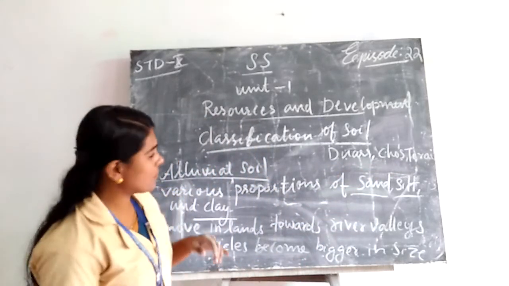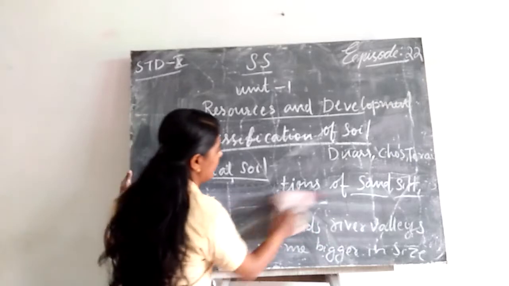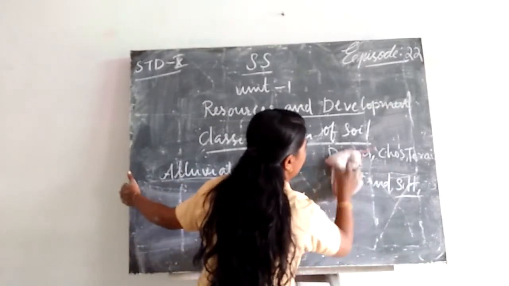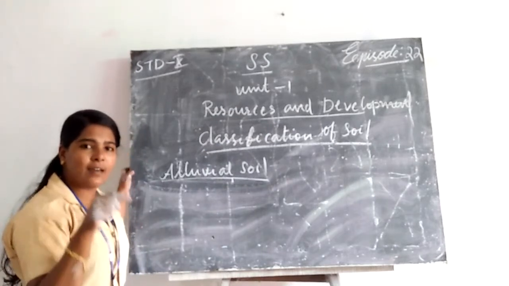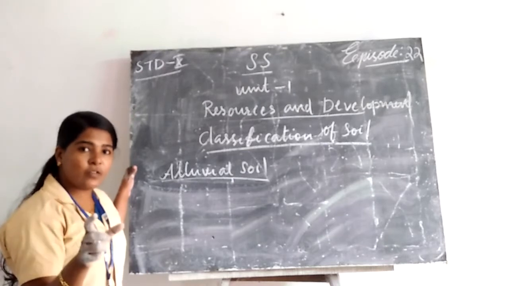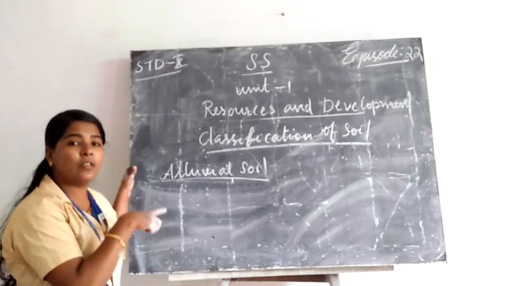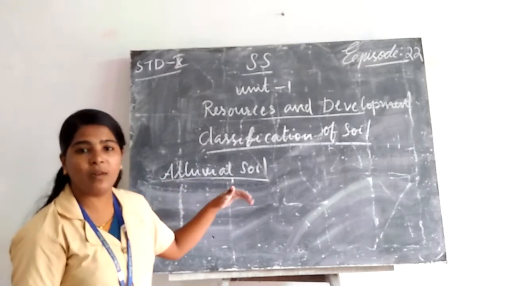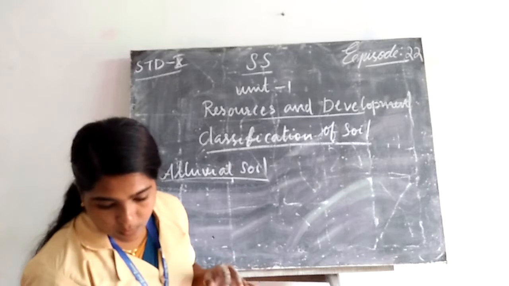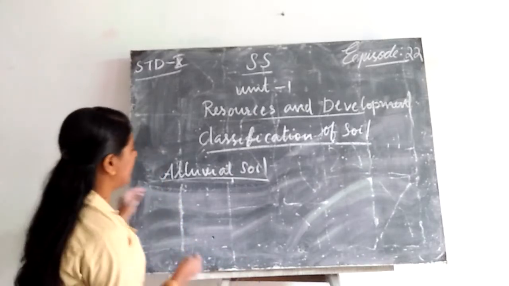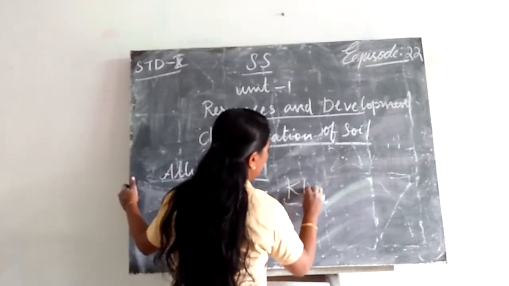Then, on the basis of its age, we already discussed all the factors responsible for soil formation: its color, thickness, texture and age. On the basis of the age of alluvial soil, we can classify the alluvial soil as old alluvial soil and new alluvial soil. Old alluvial soil is Bhangar, and new alluvial soil is Khadar.